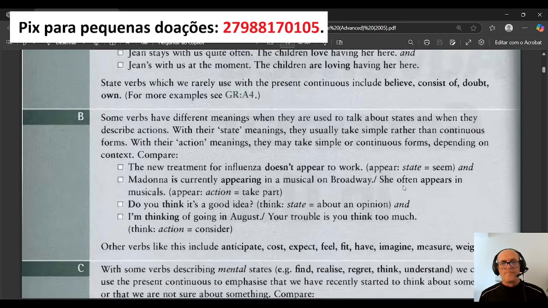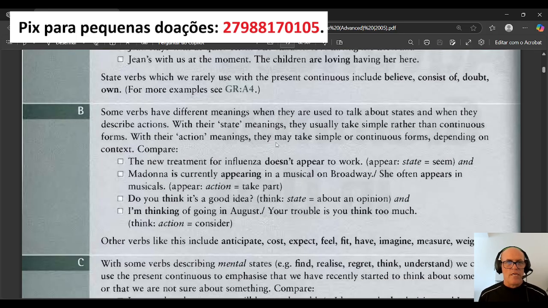Now, here's the thing. Let's see be now. Some verbs have different meanings when they are used to talk about states and when they describe actions. With their state meanings, they usually take simple rather than continuous forms. With their action meanings, they may take simple or continuous forms, depending on context.